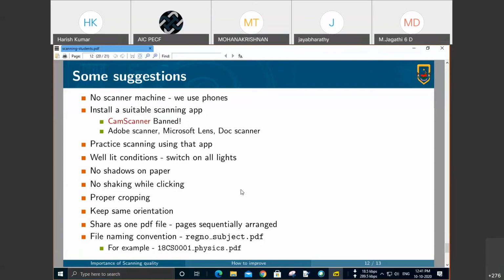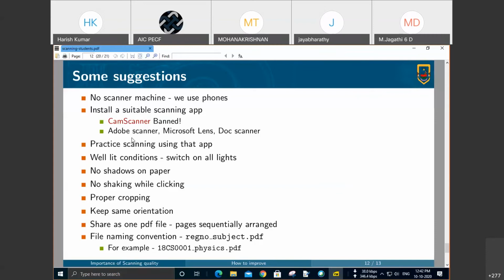Unfortunately, it is banned due to the conflict between India and China. The app is banned, so we don't suggest using it. There is no possibility of using CamScanner, though it used to do a good job in scanning the papers. Once this is discarded, the other scanners include Microsoft Lens and Doc Scanner.